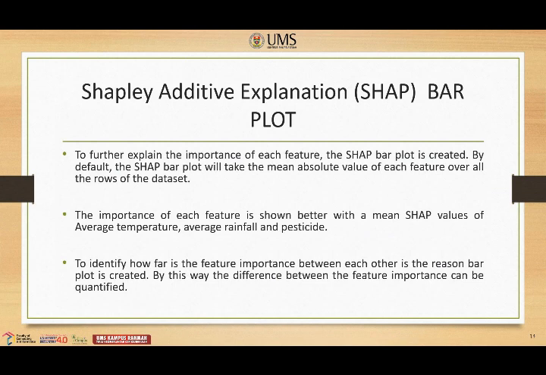To further explain the importance of each feature, the SHAP bar plot is created. By default, the SHAP bar plot will take the mean absolute value of each feature over all the rows of the dataset. The importance of each feature is shown better with the mean SHAP values of average temperature, average rainfall, and pesticide. The bar plot is created to identify how far apart the feature importances are from each other. In this way, we can quantify the difference between the feature importance.